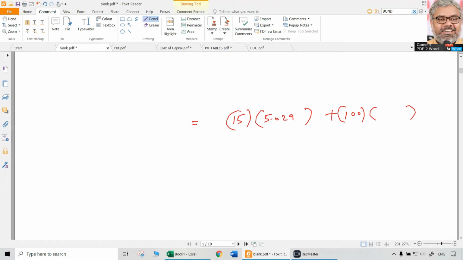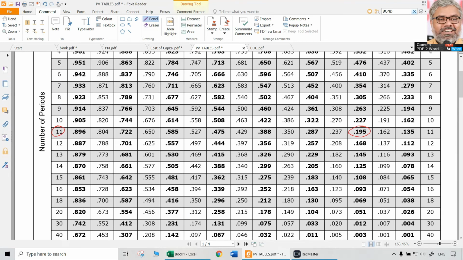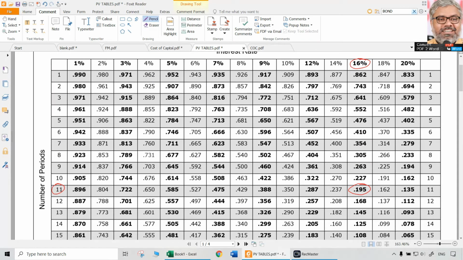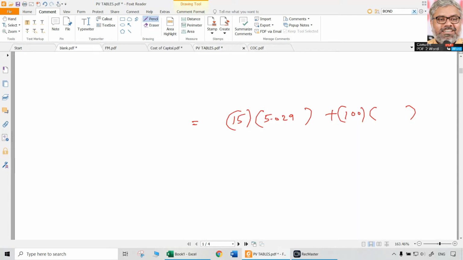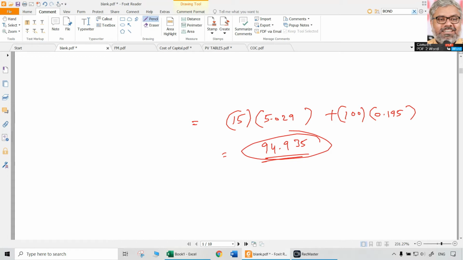16% because expected rate of return is 16%. Same way, PVIF for 11 years at the rate of 16% comes to 0.195. So how much will that be? The value of the bond: 15 multiplied with 5.029 and 19.5. Total is around 94.935. This can be the issue price of the bond. That is the valuation of the bond, simply discounting future cash flows arising from the bond.